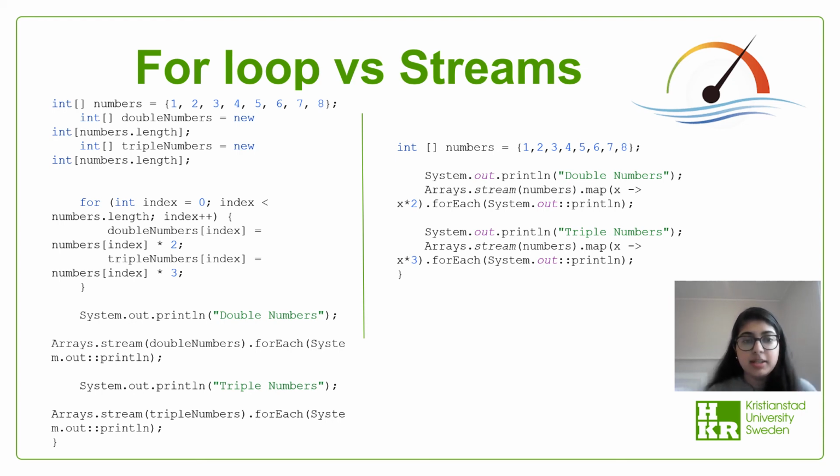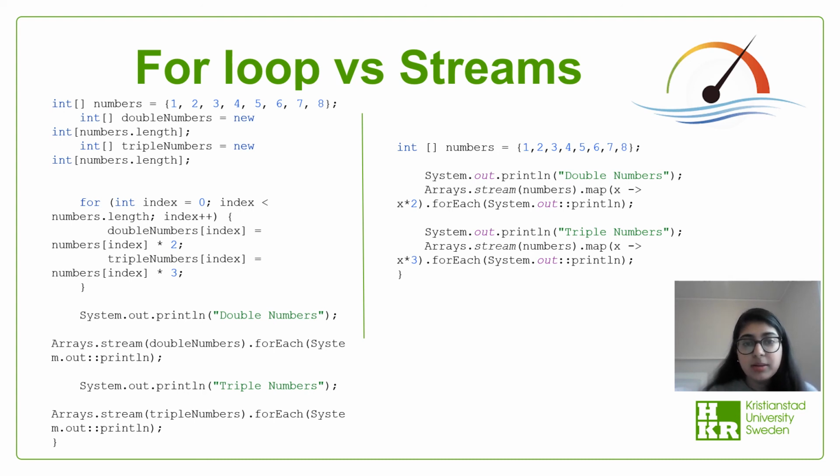On one side, here is a traditional solution using a for loop. Here we have a for loop, where doubled and tripled numbers are stored in different arrays using a single loop. And on the other side, we have an array with numbers, and we can apply the doubling and tripling within the stream. Now, a for loop through an array is super durable with respect to heap and processor use. Using a stream is even worse if raw memory speed and thriftness are a necessity. For loops win by pure performance, so they are more efficient.